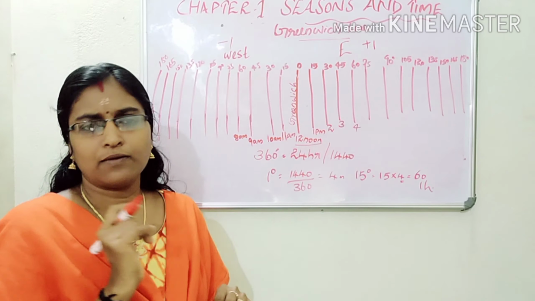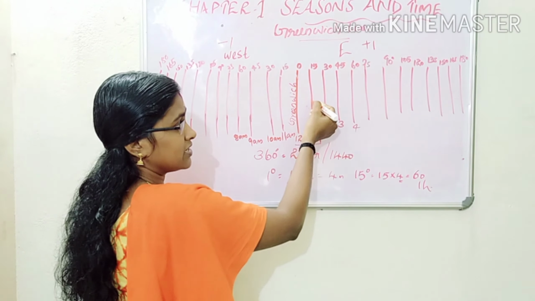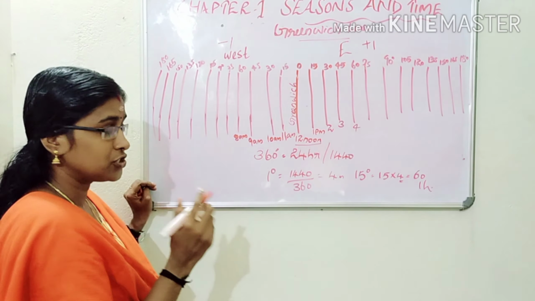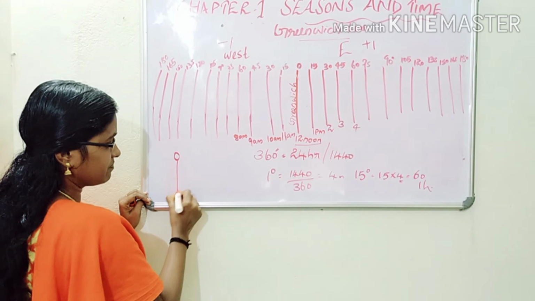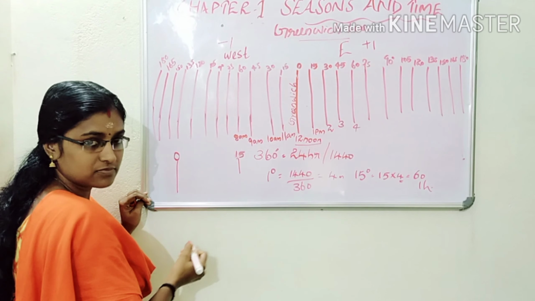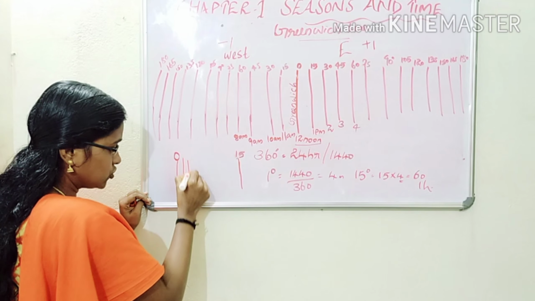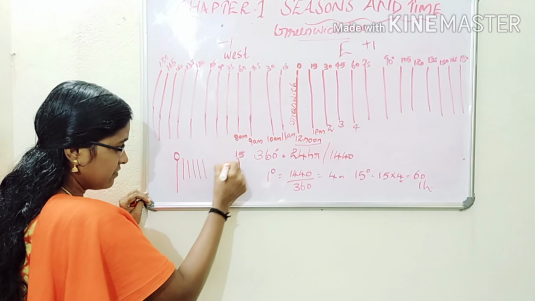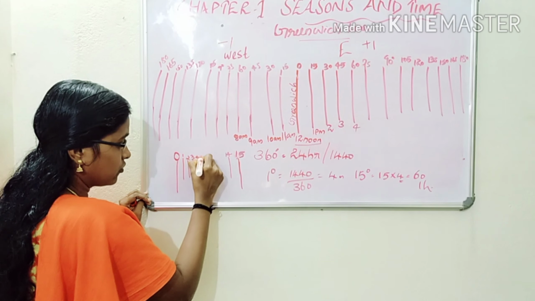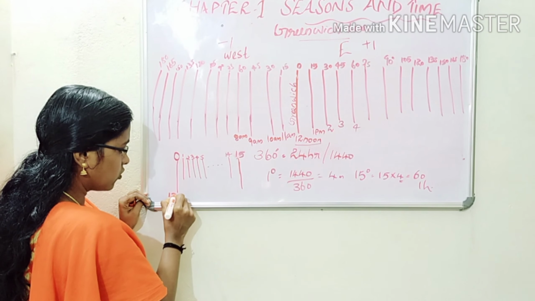Another important point: in between 0 degree and 15 degree, the remaining longitudes, 1, 2, 3, 4, 5, up to 14.